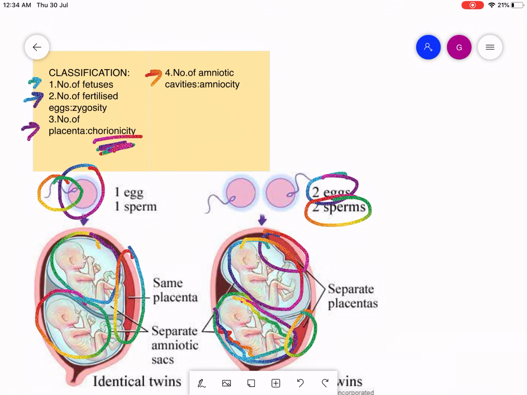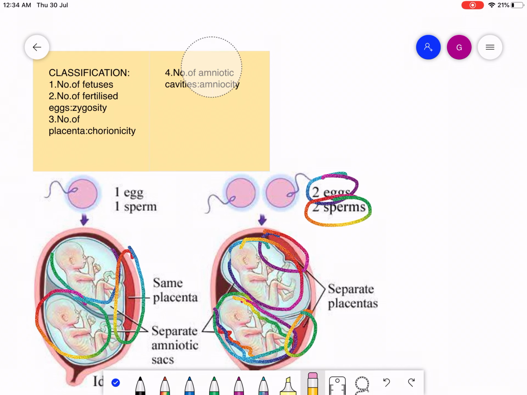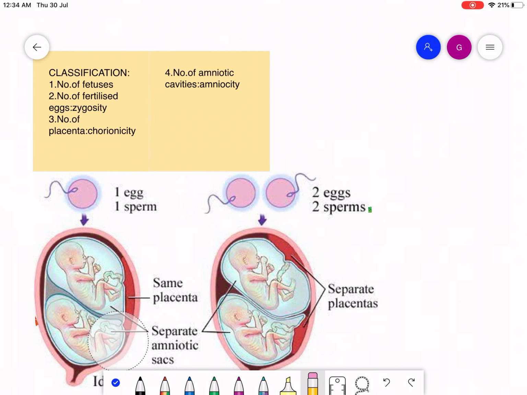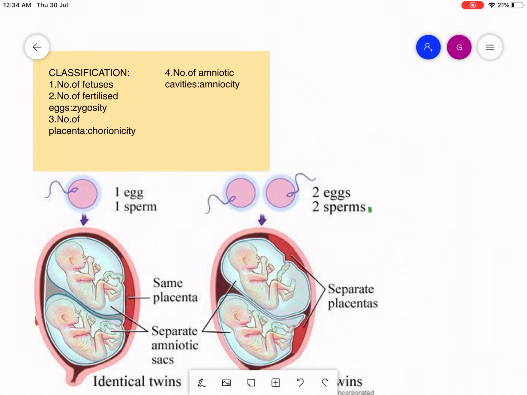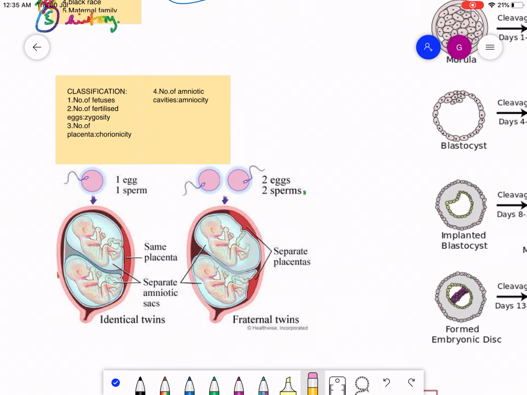Here I also want to explain fraternal twins and identical twins. In this diagram you can see that when only one sperm fertilizes one egg, then we will have identical twins.